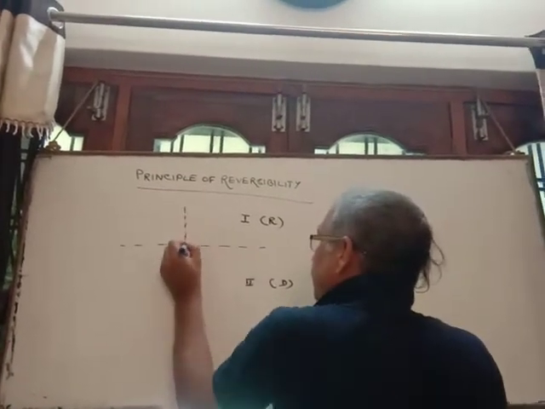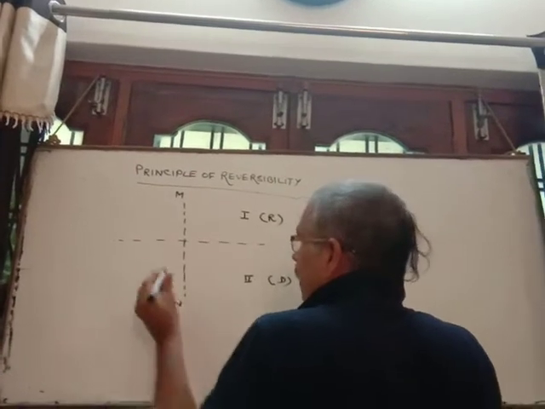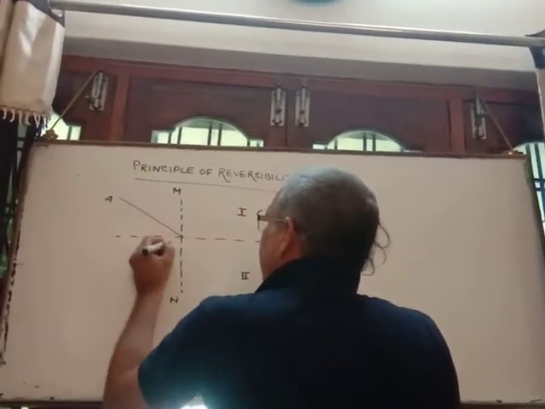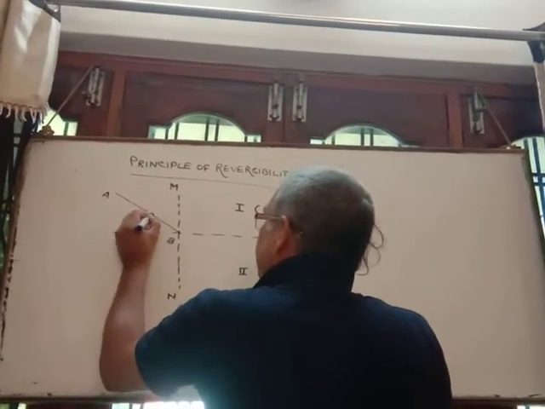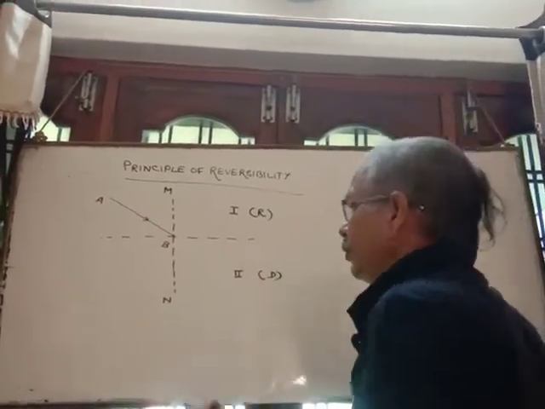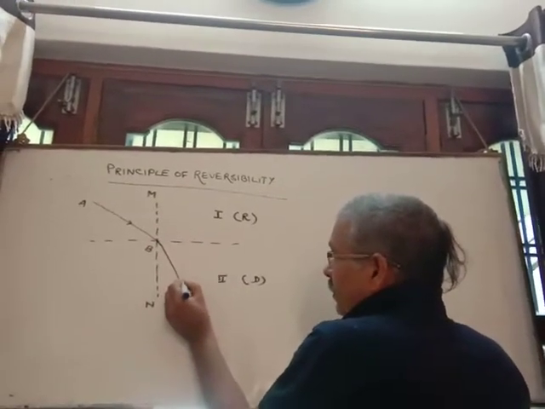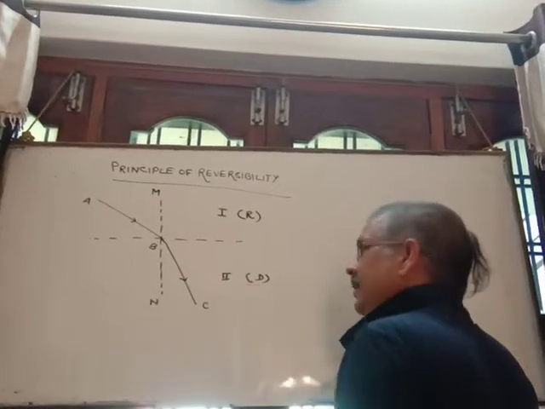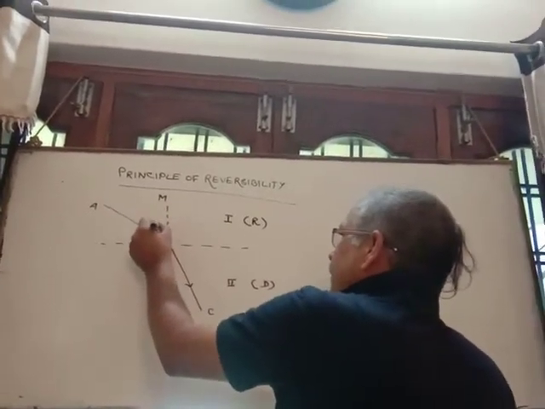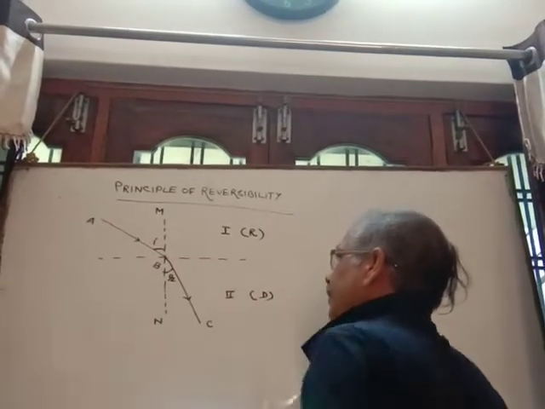It is the normal. AB is the incident ray, and see here, light passes from rarer to denser, so as you know it will turn towards the normal. So here DC is the refracted ray. This is the angle of incidence and this one is the angle of refraction.